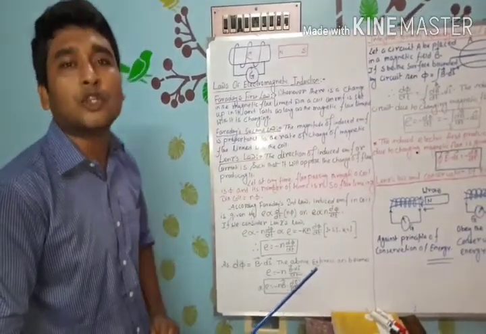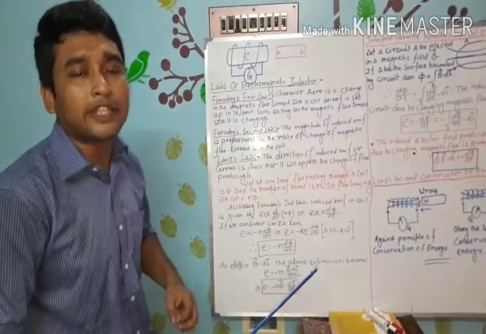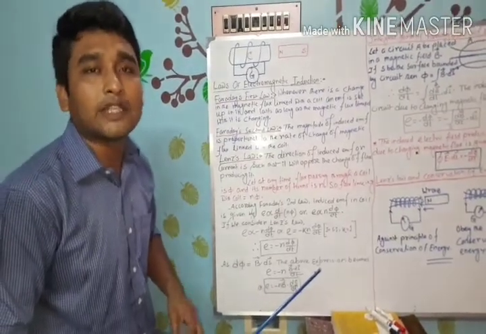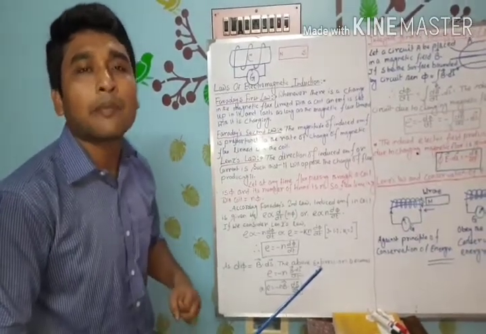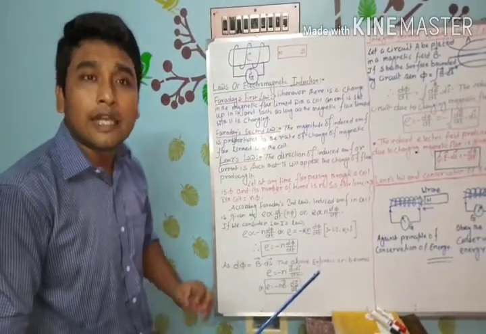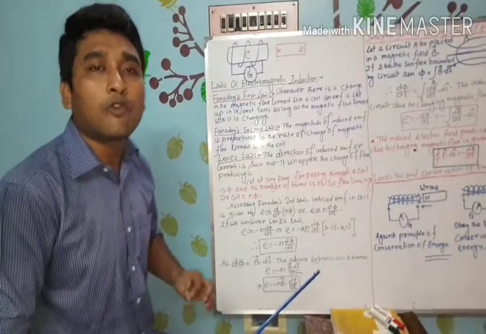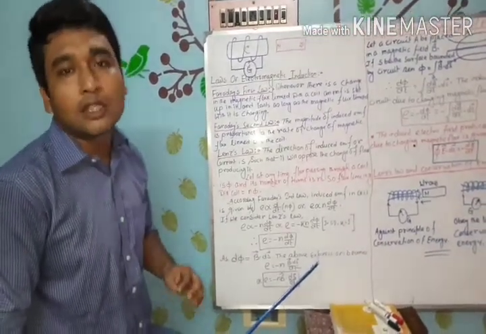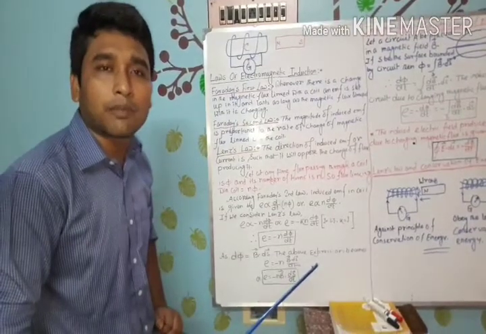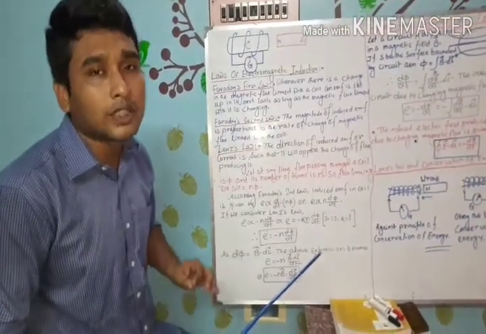Now we have to derive the mathematical form of Faraday's second law, by which we can measure the magnitude of induced EMF in a closed coil or circuit.